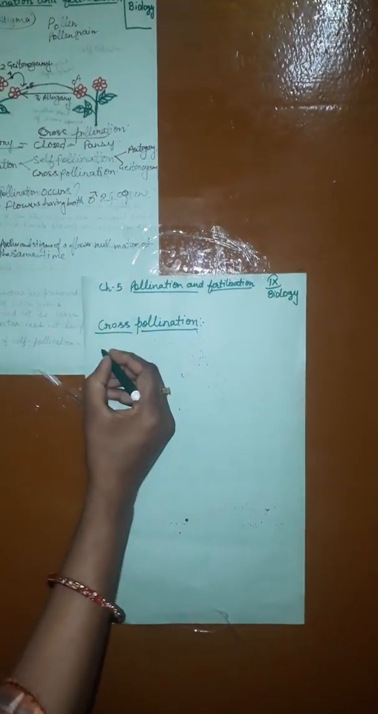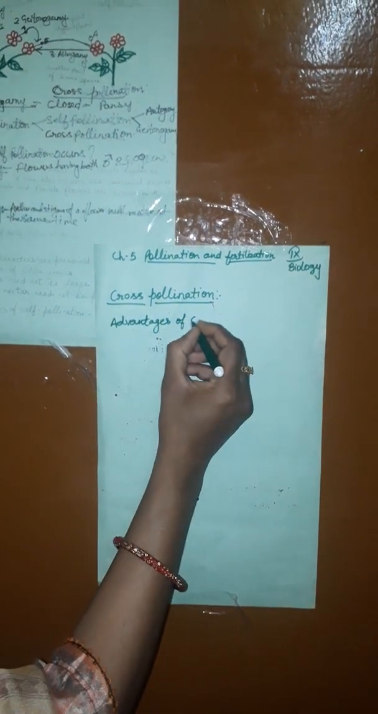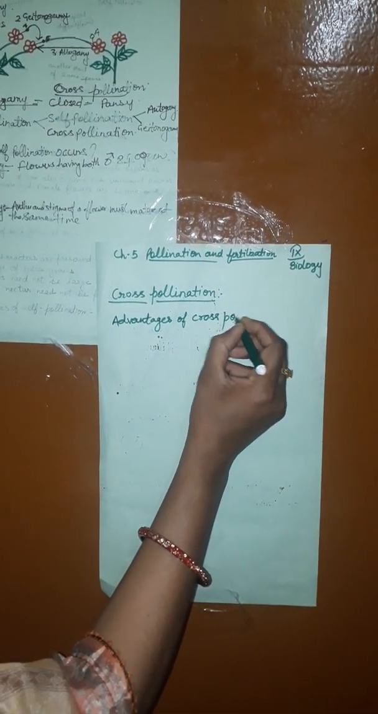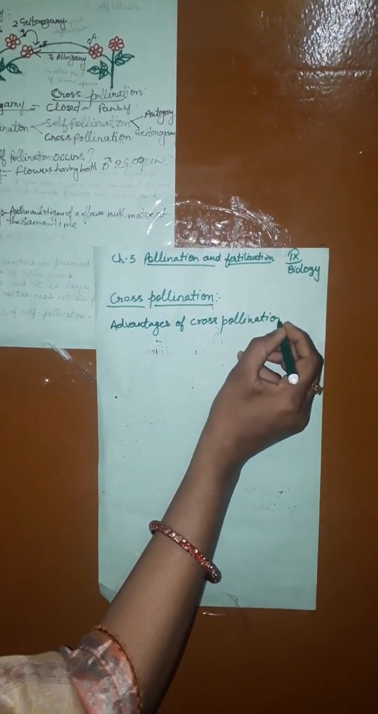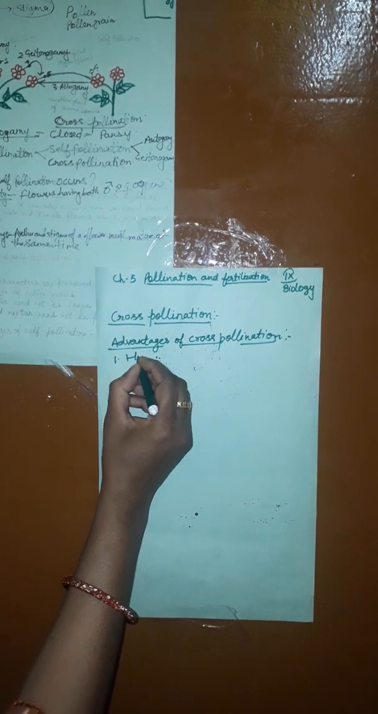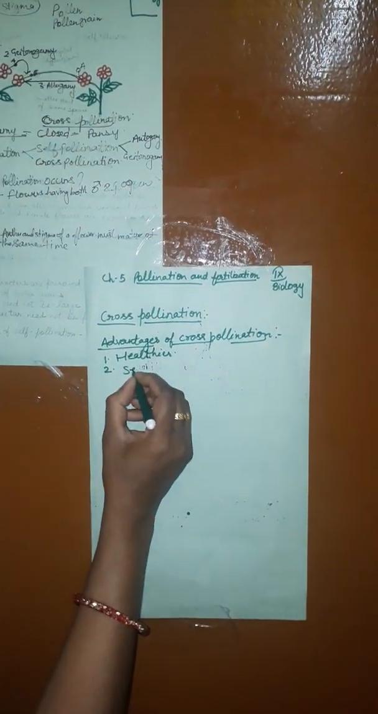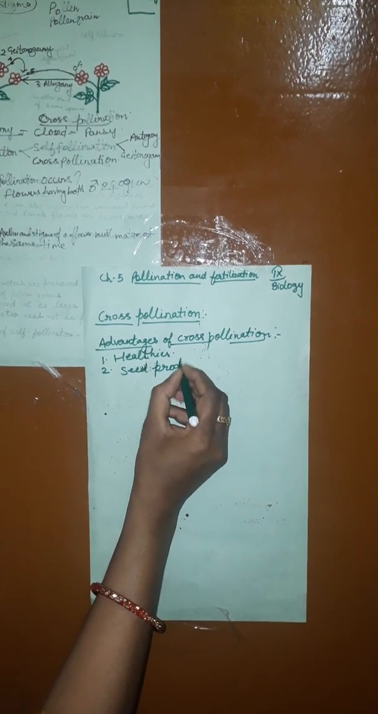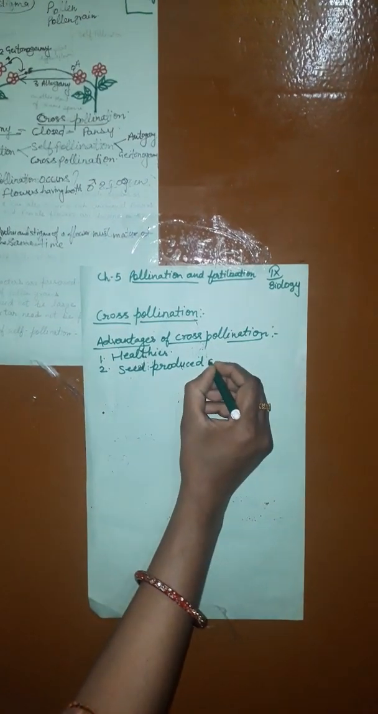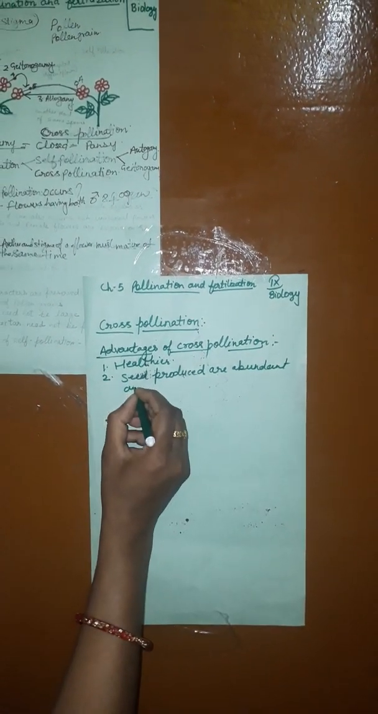Now, advantages of cross pollination. What are the advantages? First, the offsprings are healthier. Second, the seeds produced are abundant and viable.